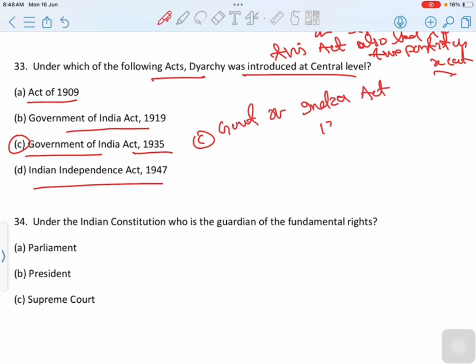India Act 1935. Dyarchy was first introduced at the provincial level under the Government of India Act 1919. However, it was later introduced at the central level under the Government of India Act 1935, which divided subjects into reserved and transferred categories at the federal level. Then correct option is option C, Government of India Act 1935. Then move to next question.